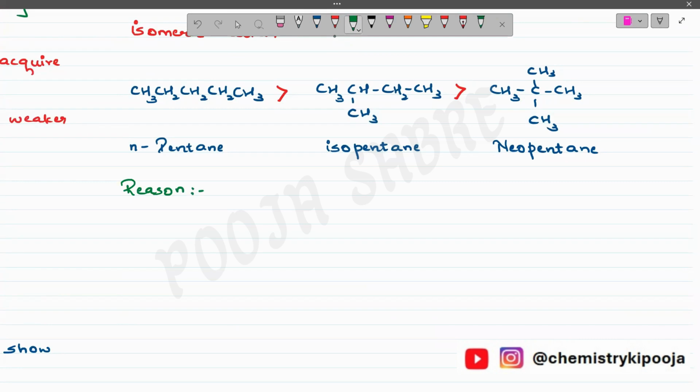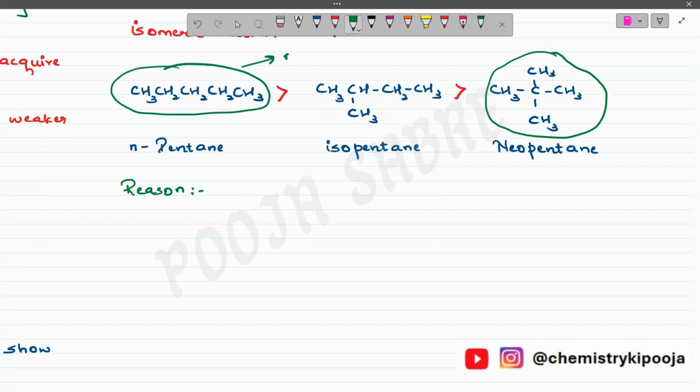This is due to the fact that branching of the chain makes the molecule more compact. If I look at neo compared to the first one, in the first case the structure has more surface area, whereas the last structure has less surface area.